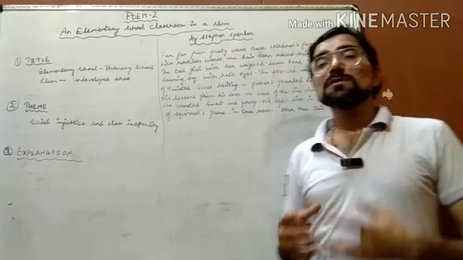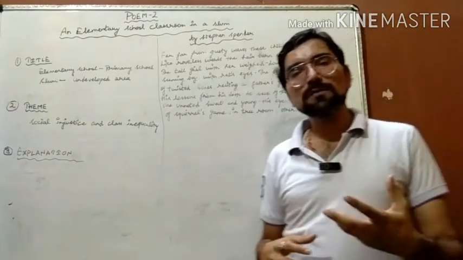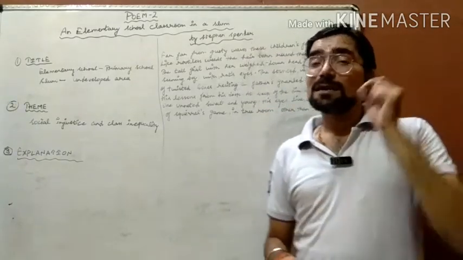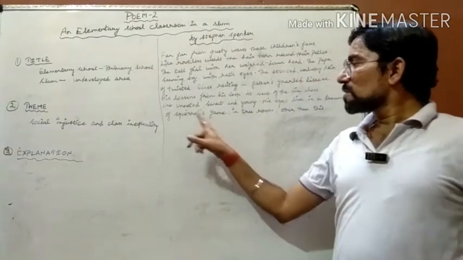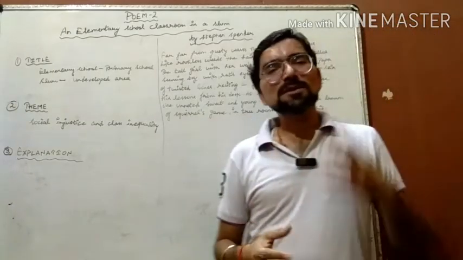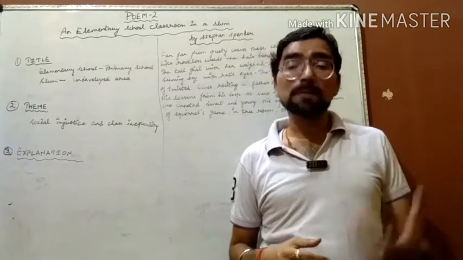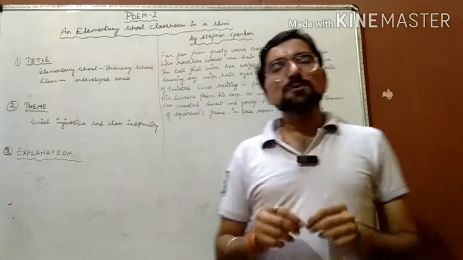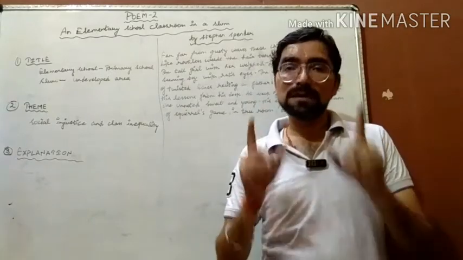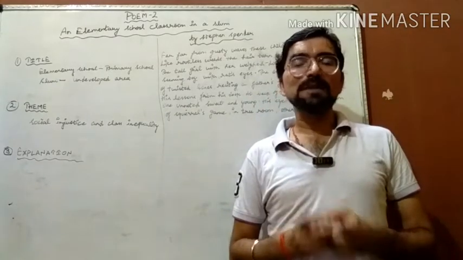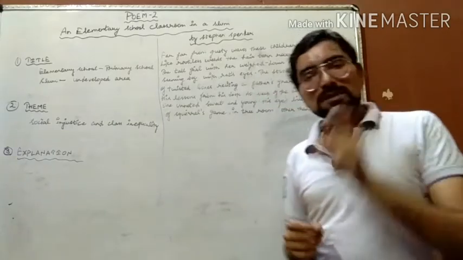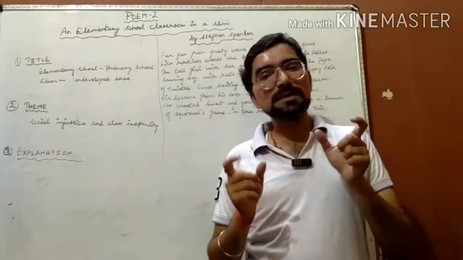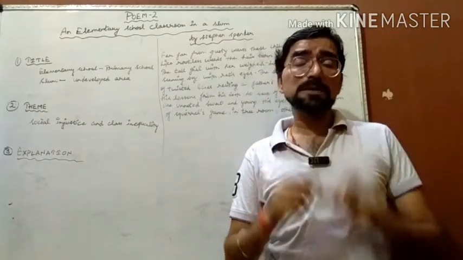What was he doing? He was enjoying. And what sort of enjoyment was he having over there? He was enjoying a squirrel's game. So the squirrel's game means there were squirrels playing in the tree room, means inside the tree. The squirrels were playing, and this boy is basically having hopes in his eyes.